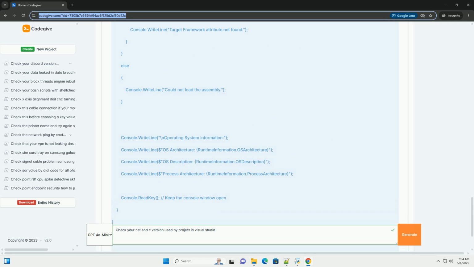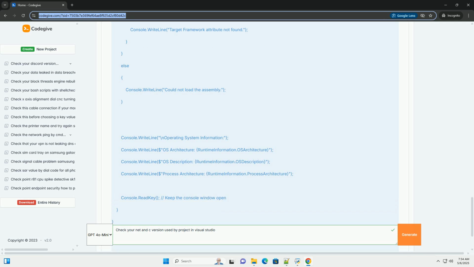Open your project. Load your .NET project in Visual Studio. Right-click on the project. In the Solution Explorer, right-click on the project name, for example MyDotNetApp. Select Properties. Choose Properties from the context menu. Navigate to the Application tab. In the Properties window, go to the Application tab. It might be labeled differently depending on your project type.